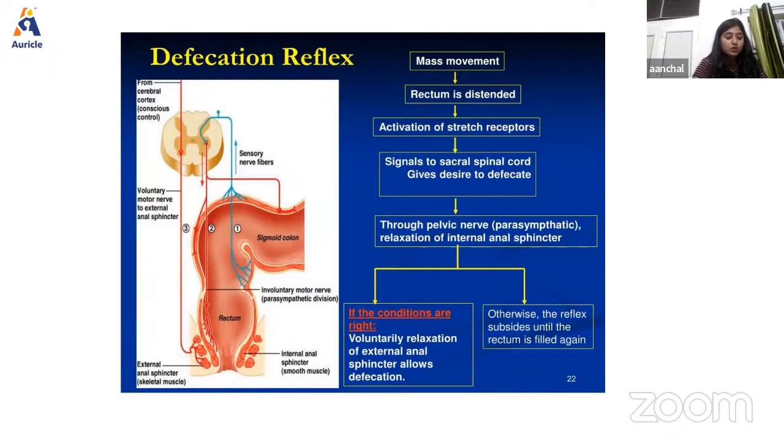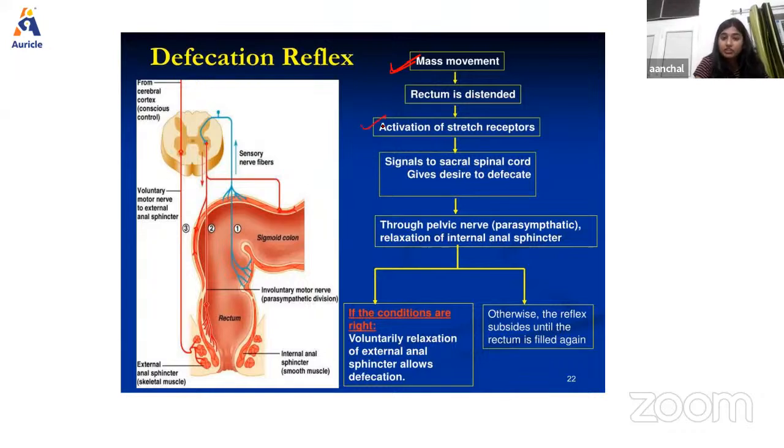The act of defecation is preceded by voluntary effort like assuming an appropriate posture, voluntary relaxation of the external sphincter, and compression of abdominal contents by voluntary contraction of abdominal muscles. Usually the rectum remains empty. During the development of mass movement, if the defecation reflex is initiated, what will happen? The process of defecation involves the contraction of the rectum, and stretch receptors are there. There will be distension of the rectum and activation of stretch receptors.